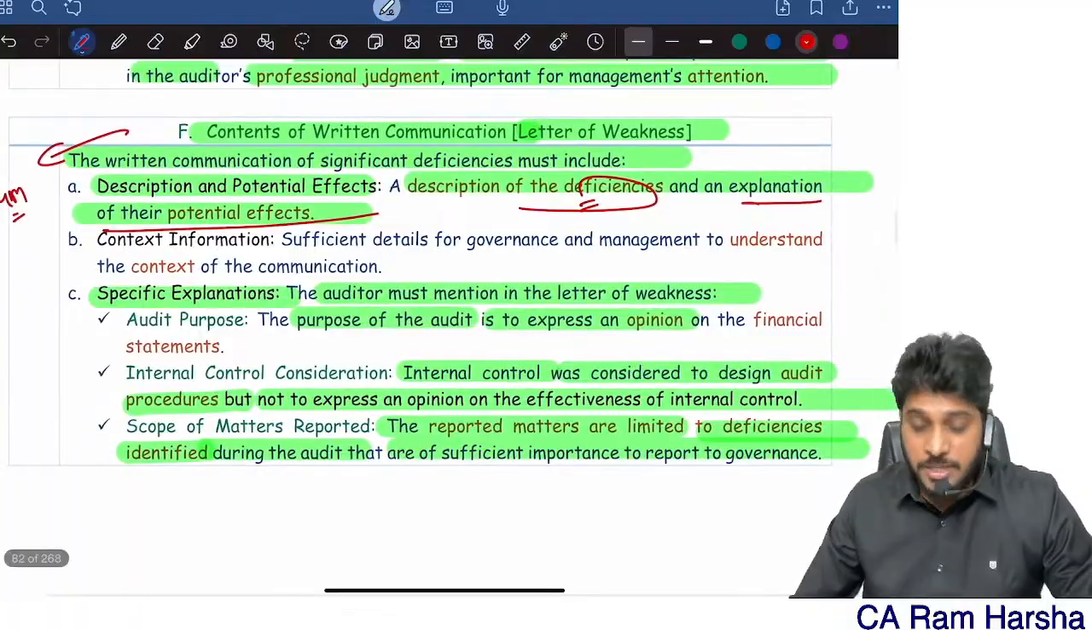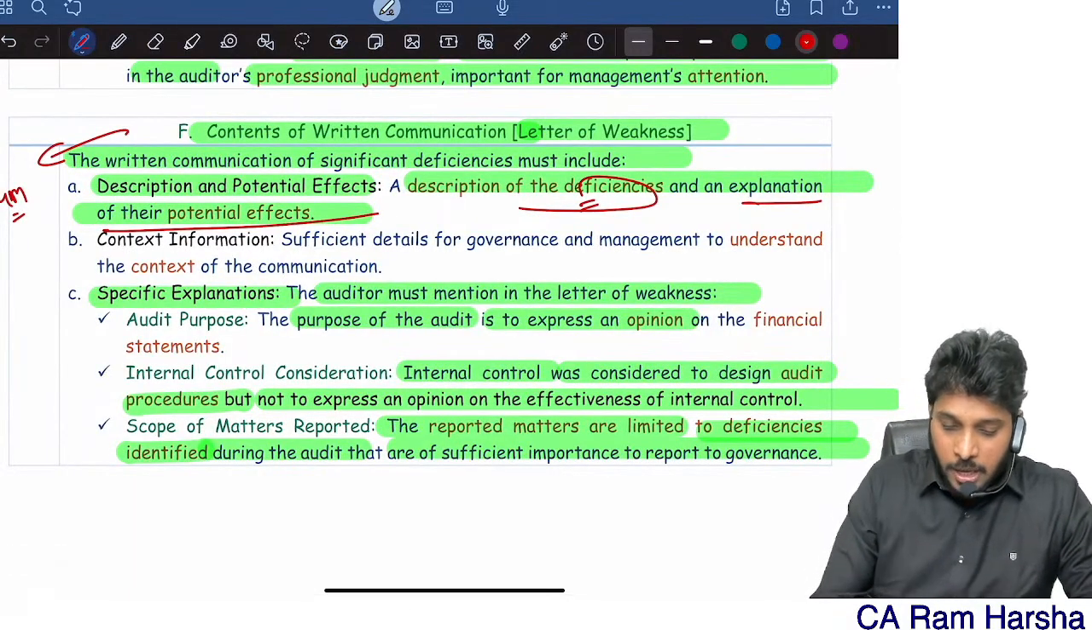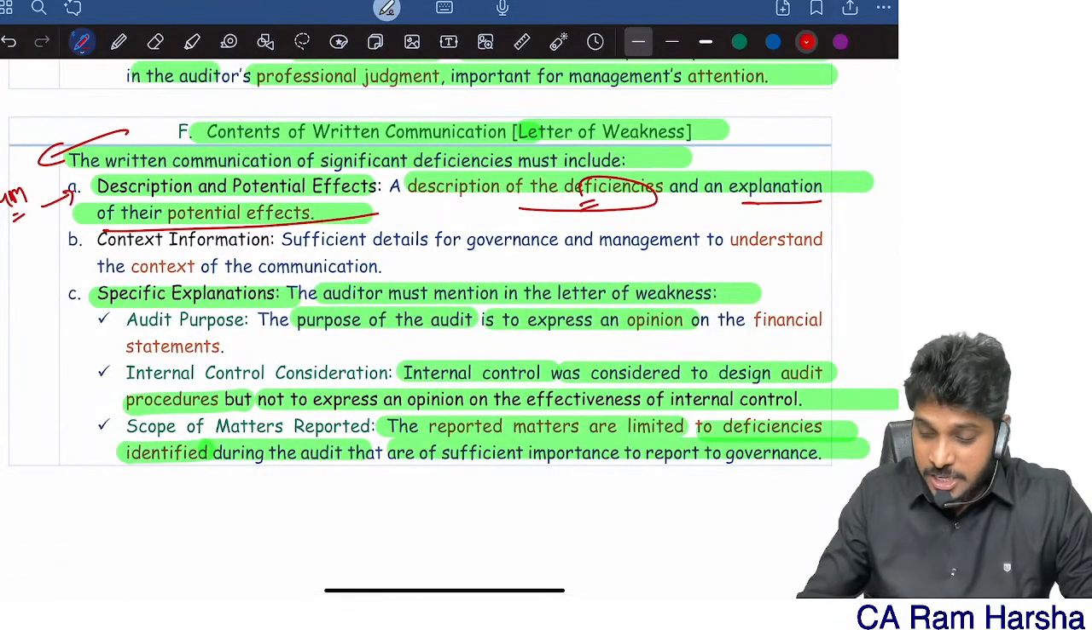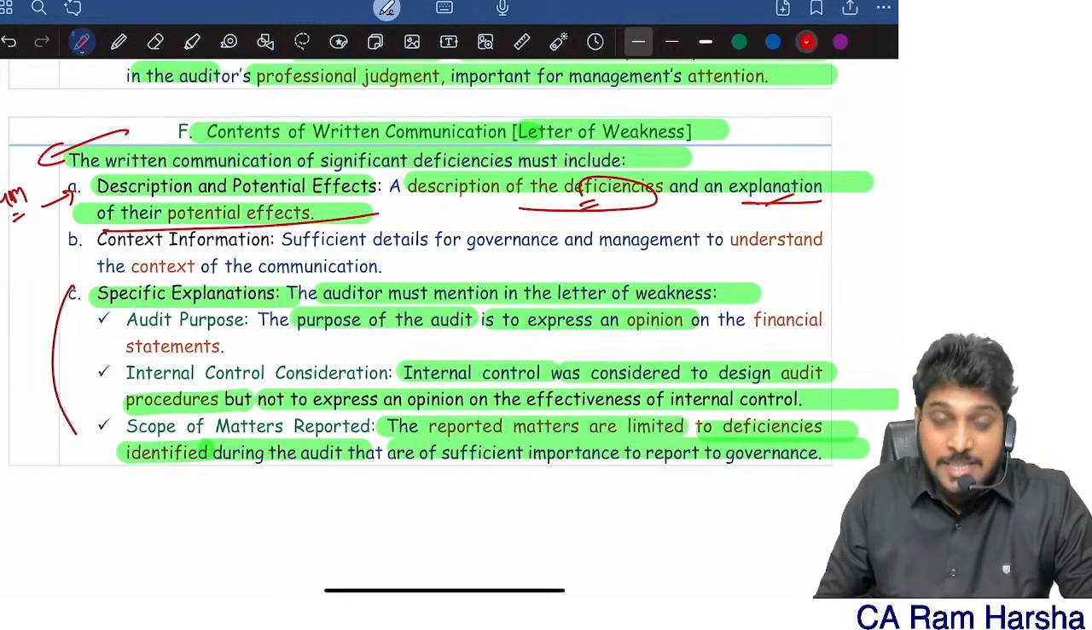So contents of written communication. So description, describe the deficiency. What is the impact? Specific explanation.